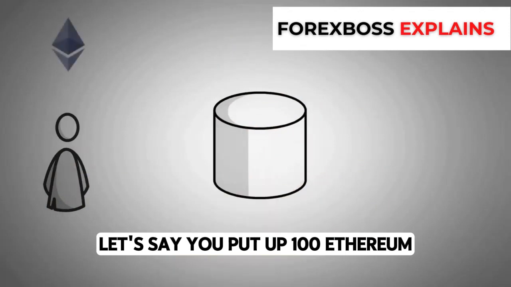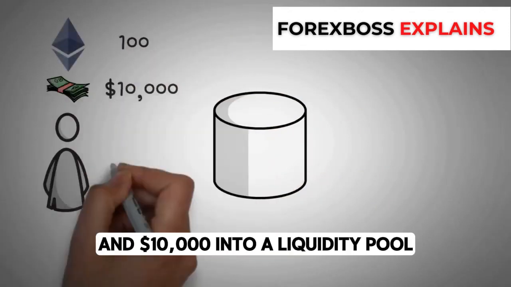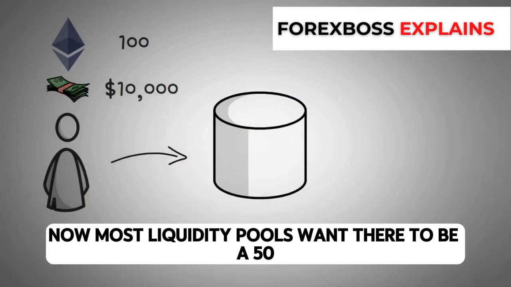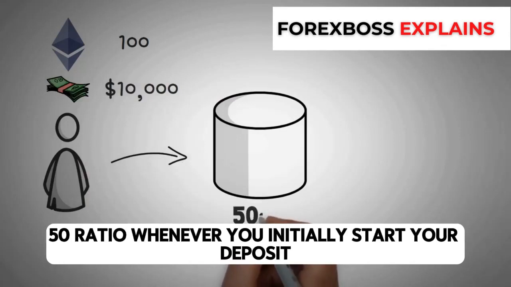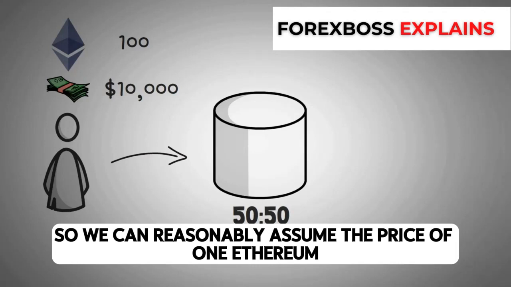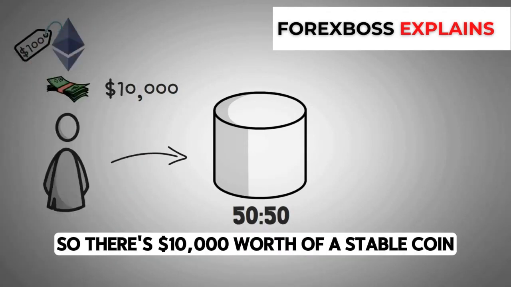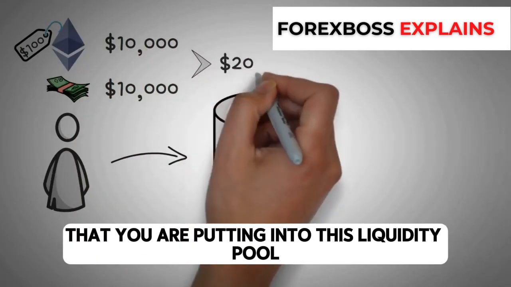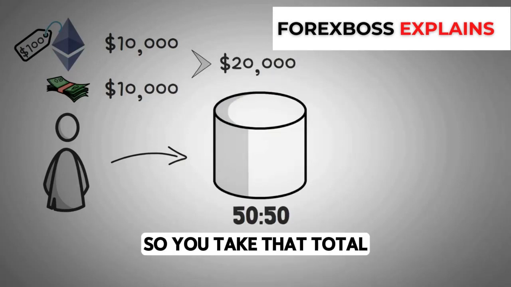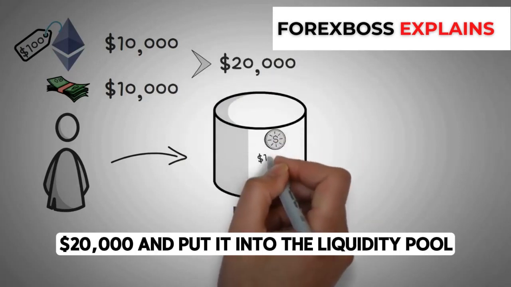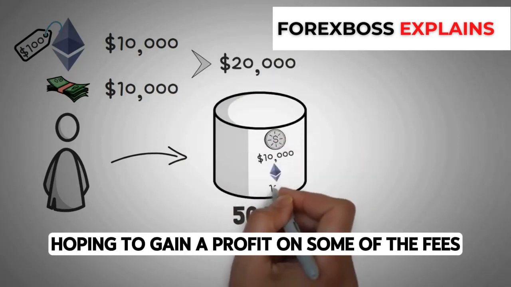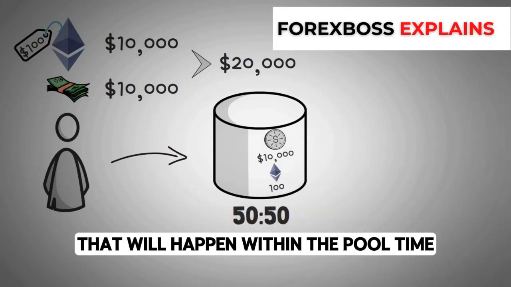Let's say you put up 100 Ethereum and $10,000 into a liquidity pool. Now, most liquidity pools want there to be a 50-50 ratio whenever you initially start your deposit. So we can reasonably assume the price of one Ethereum at this point in time is $100. So there's $10,000 worth of a stablecoin and $10,000 worth of Ethereum that you are putting into this liquidity pool. So you take that total $20,000 and put it into the liquidity pool, hoping to gain a profit on some of the fees that will happen within the pool.